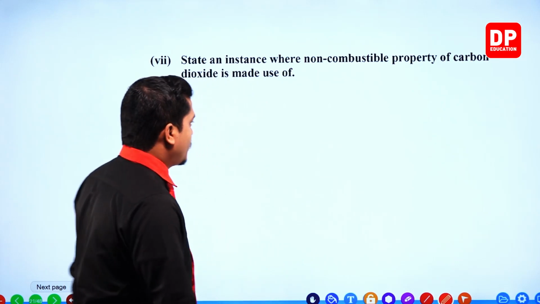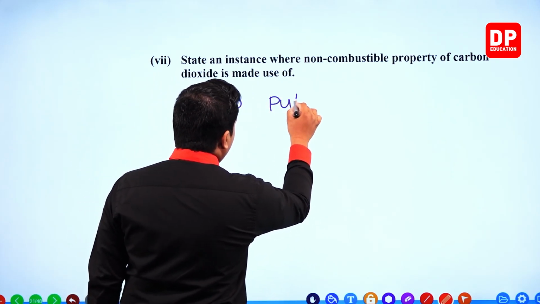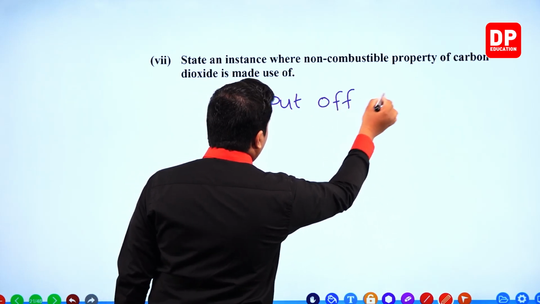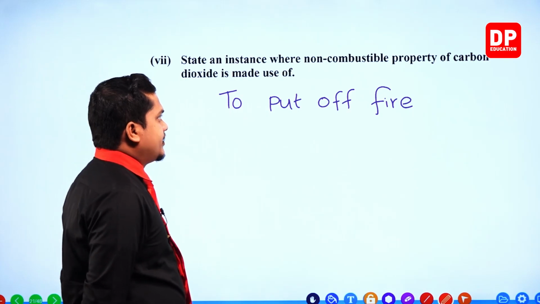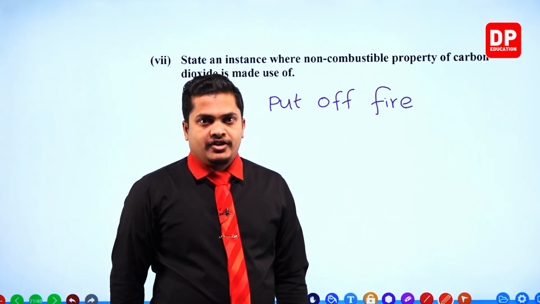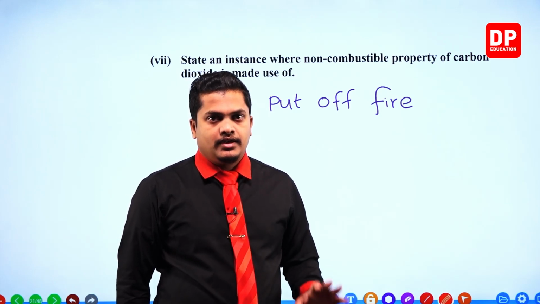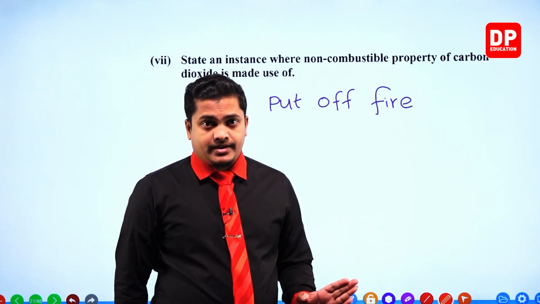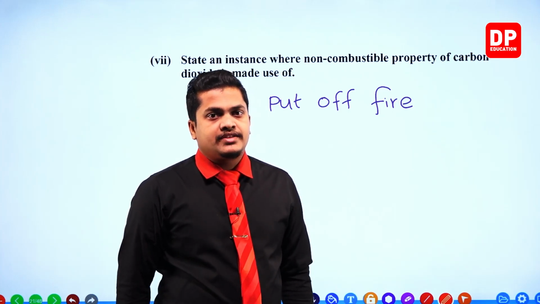So, we have answered all the chemistry questions related to the 6th question in the paper.